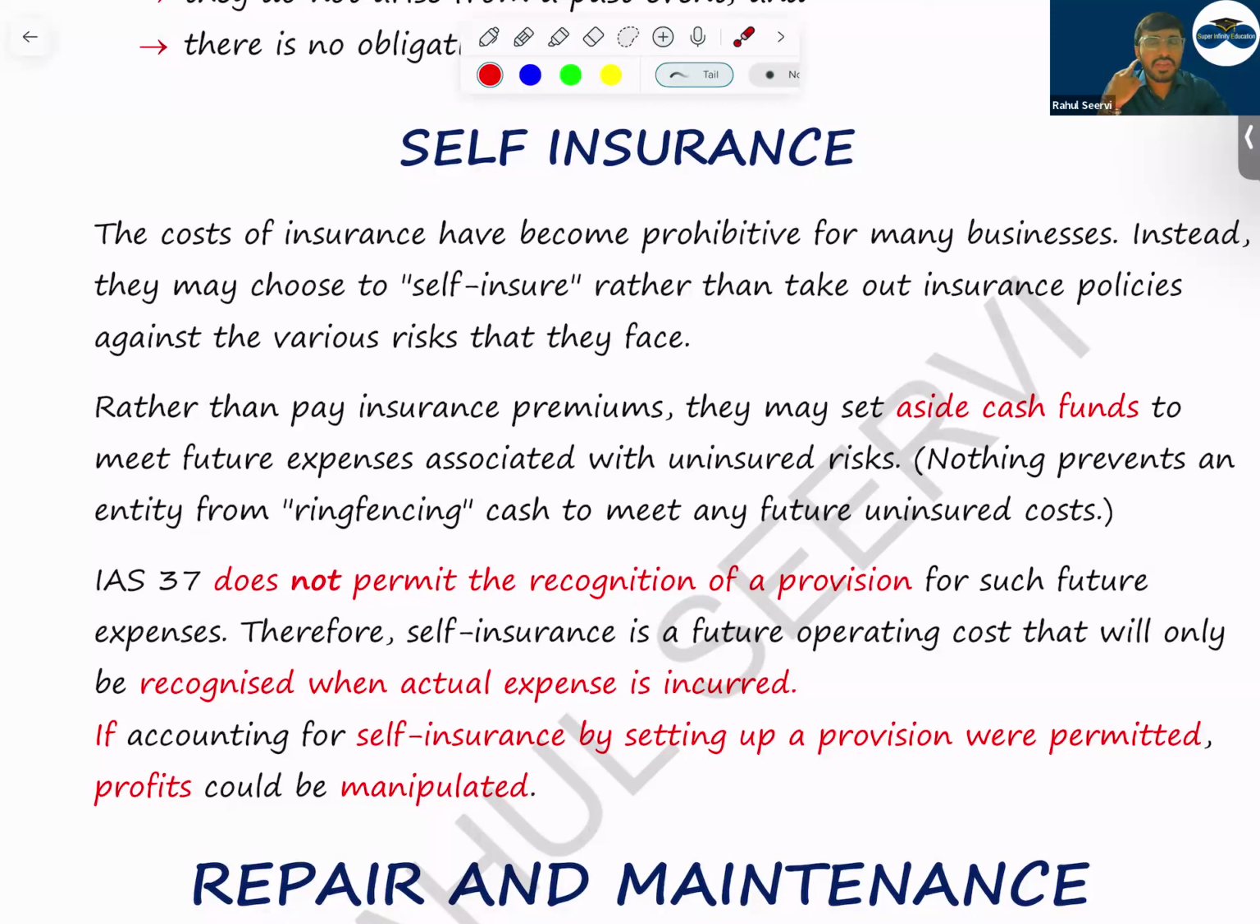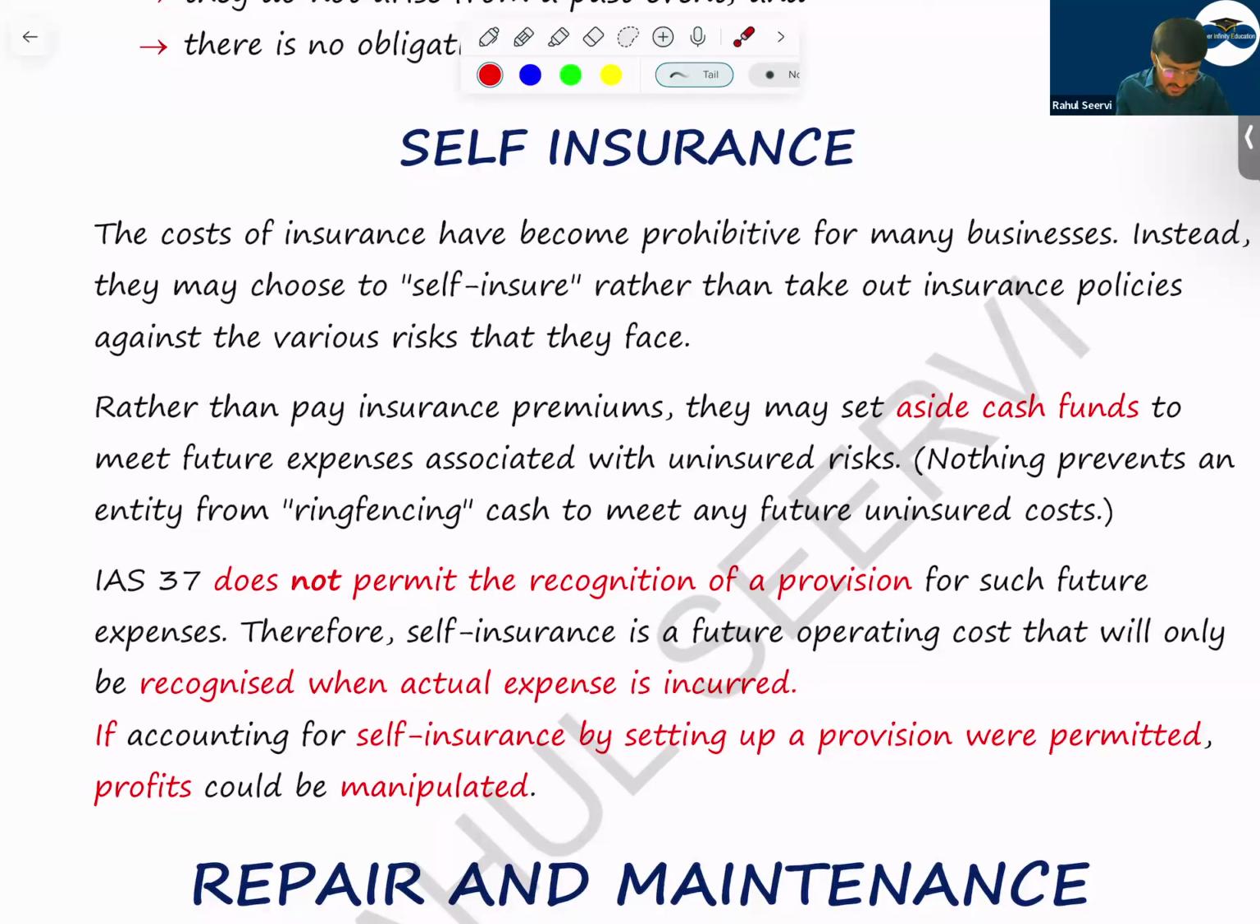So the company will be very smart. The company will say that okay, we know our drivers are very good, there will be no accident. So instead of simply paying to the insurance company, if we pay to the insurance company, we will not receive anything. So the company will say what? The company will say that we will keep amount every year. We'll keep a small amount aside, saying that this is a provision. In future, accident will happen. We'll use this amount. You can't do self insurance.